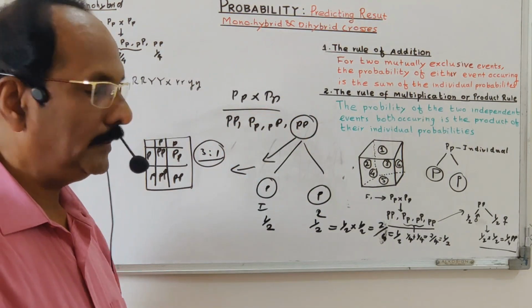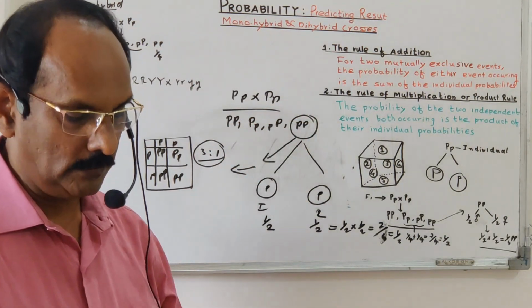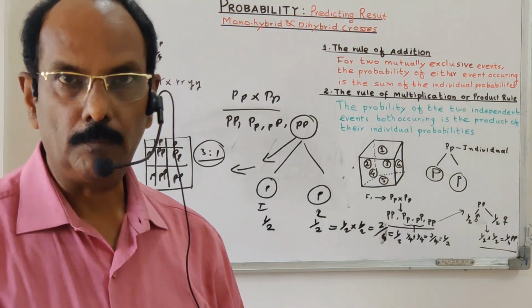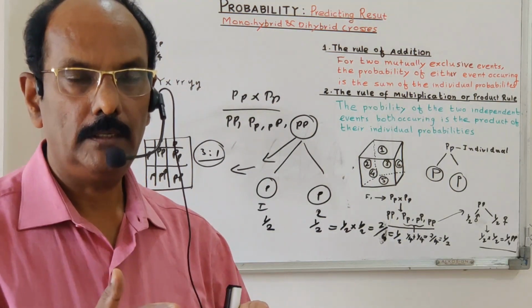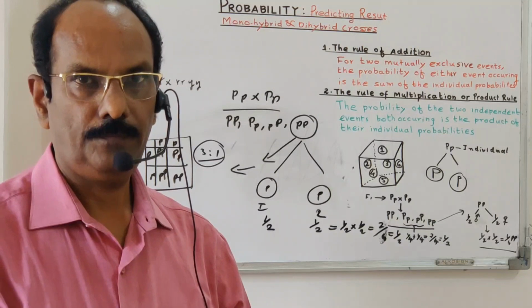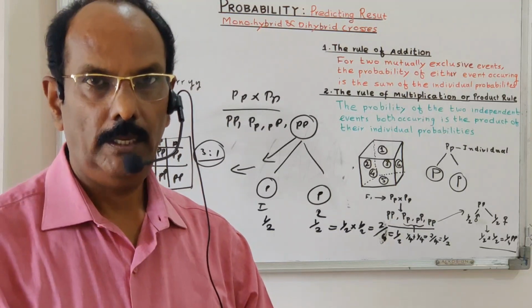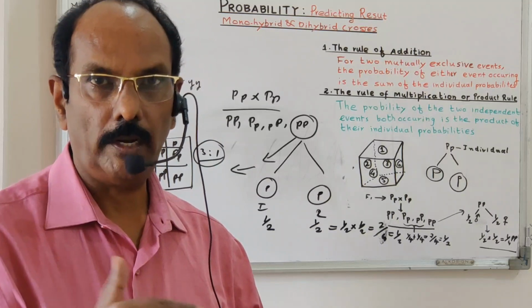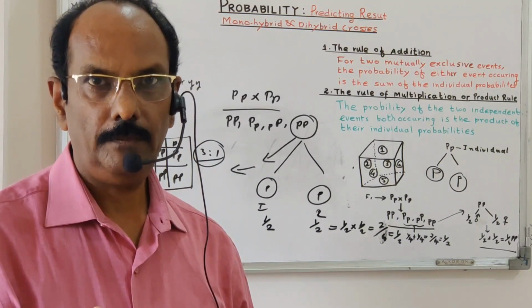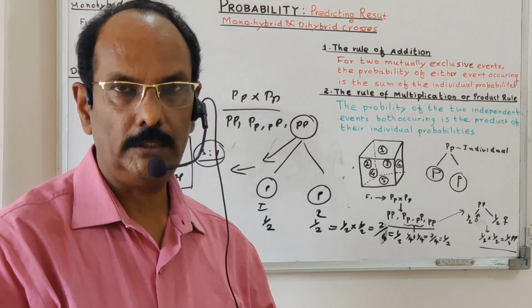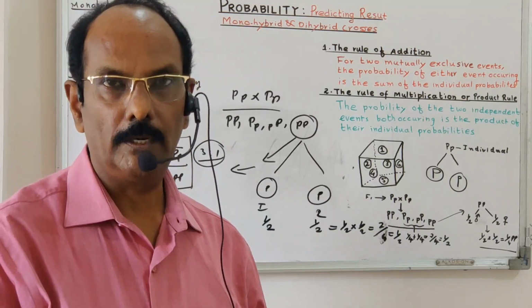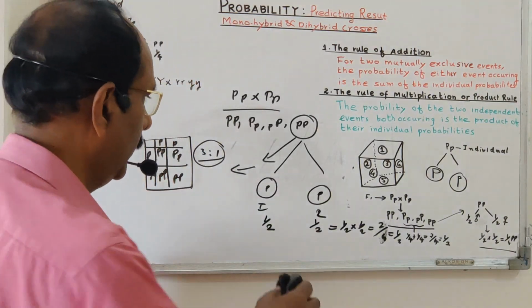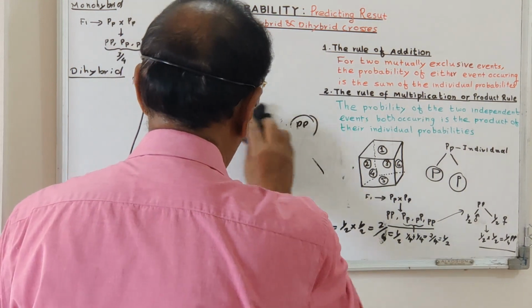Then see, in genetics, in Mendelian genetics or the genetical problems, the dihybrid cross ratio is actually based on the monohybrid cross ratio. So how can we prove that the dihybrid cross ratio is based on the monohybrid cross ratio? How can we prove that? We can prove that with the help of an example.